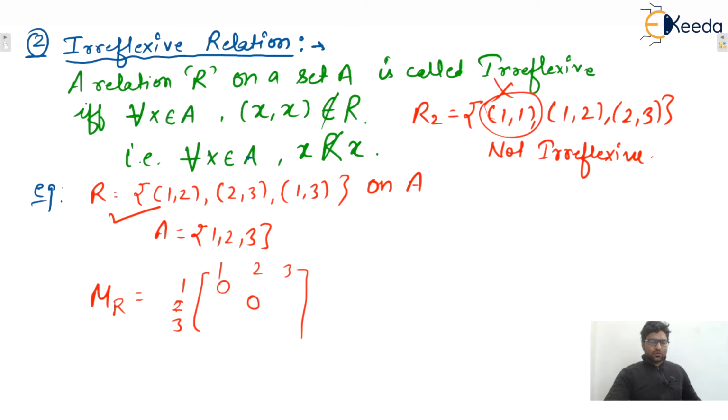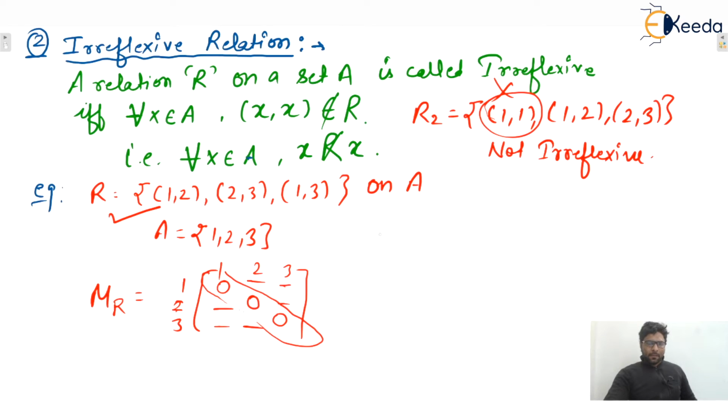Yes, these are zeros only, and other than these ordered pairs, anything could be inside the irreflexive relation. But it is guaranteed that all diagonal elements will be zeros. No diagonal element is allowed inside the irreflexive relation, isn't it? Similarly, the digraph of an irreflexive relation doesn't have any self loop, isn't it?